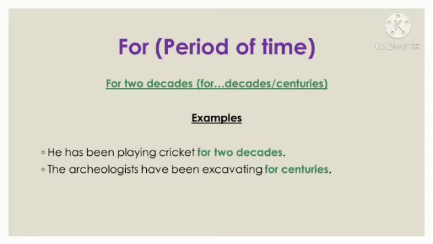Let's see here. We are on the last legs now. We can use for with decades and centuries also. He has been playing cricket for 2 decades. We can use 2 decades, 3 decades, 4 decades. The archaeologists have been excavating for centuries. So centuries and decades also get for instead of since.